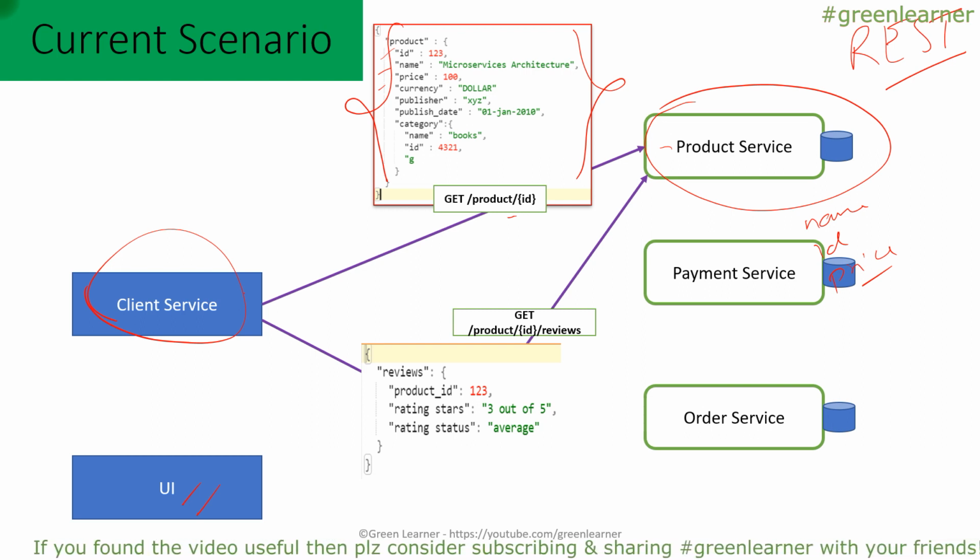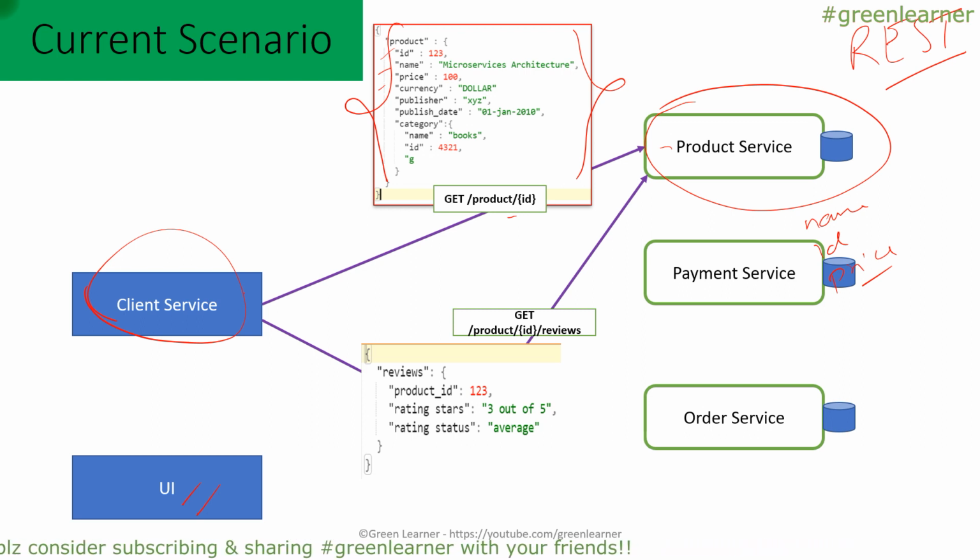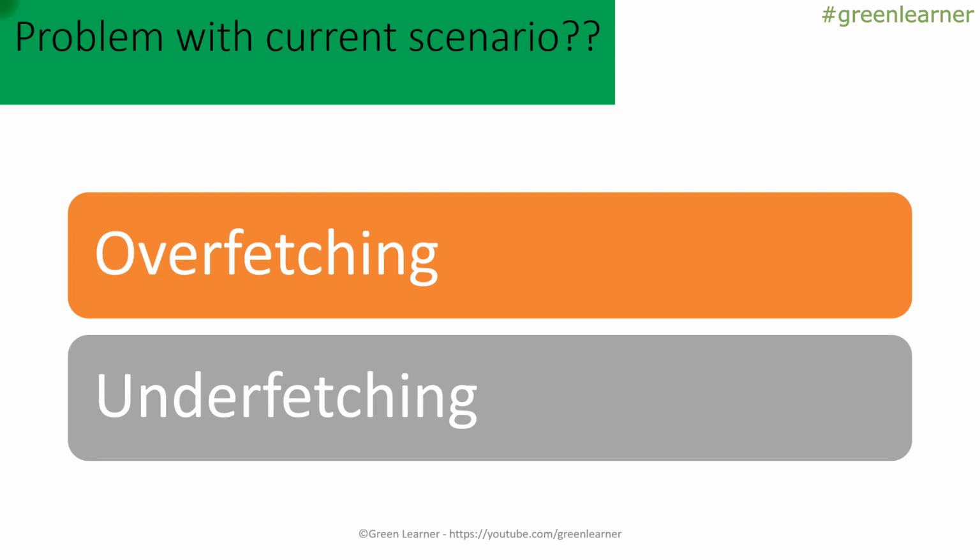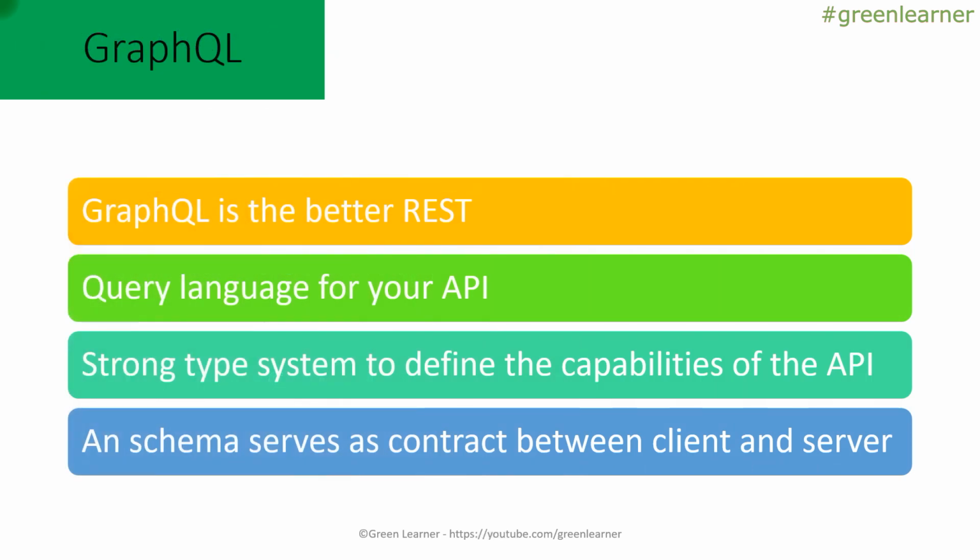In the same way, I need the same scenario with the services. Now our services are the store of the data and clients are just requesting that. So this is the problem that GraphQL can address for us. In summary, overfetching and underfetching is the problem with the current scenario, and GraphQL is going to address that.